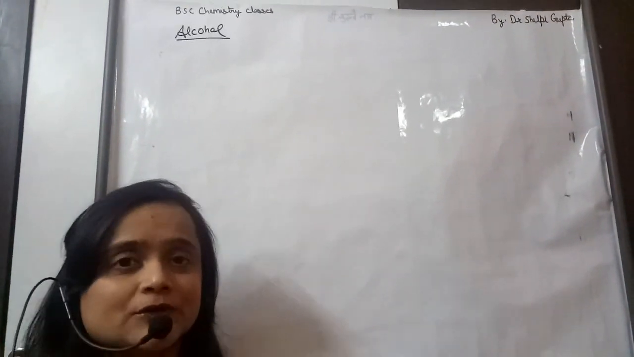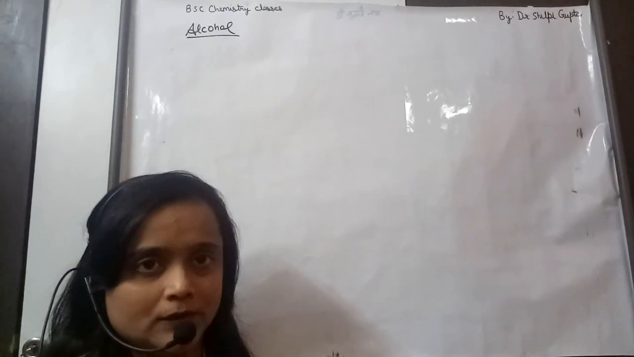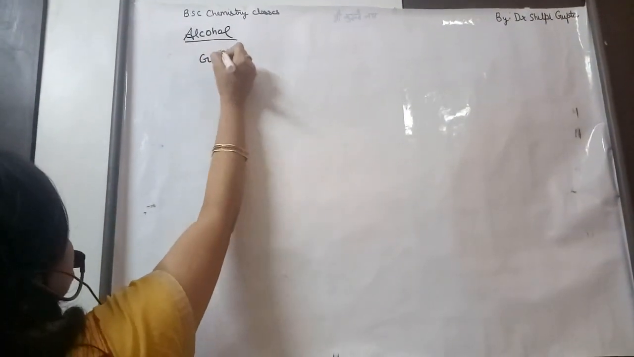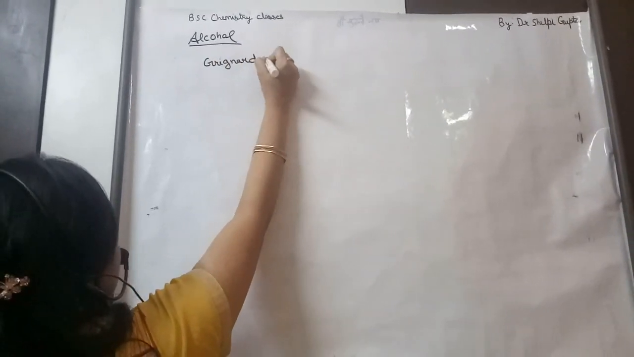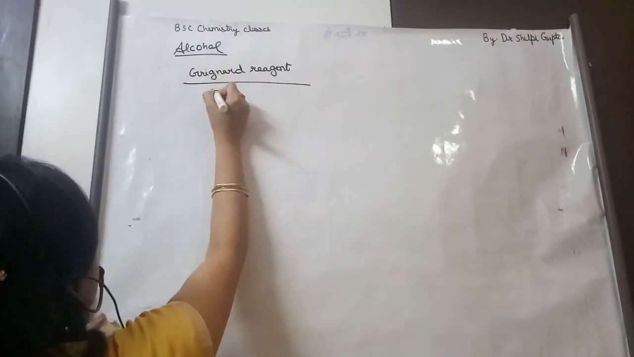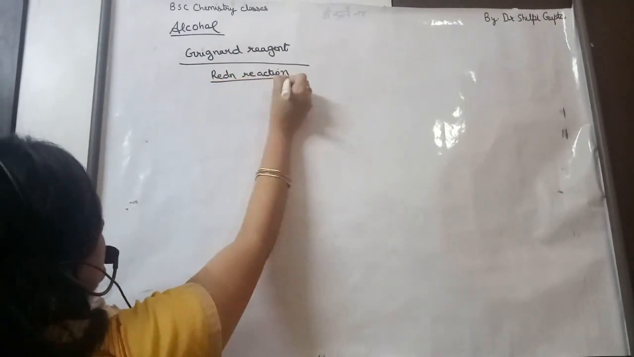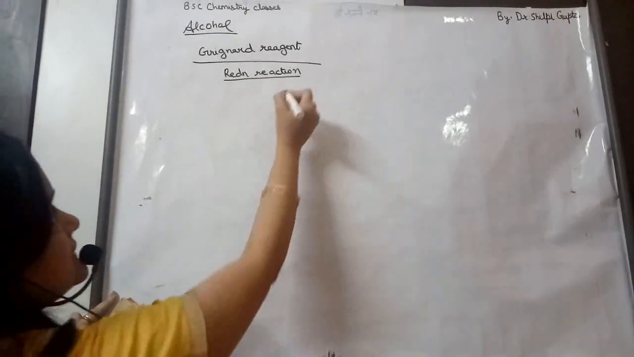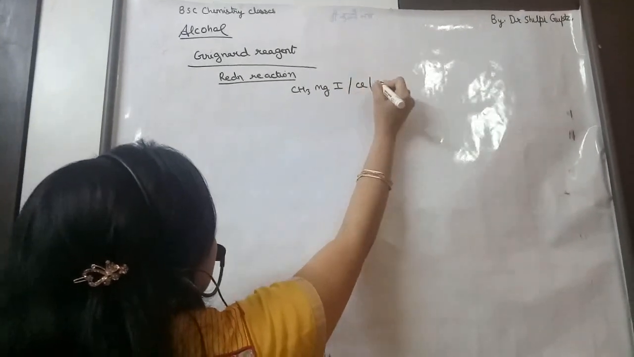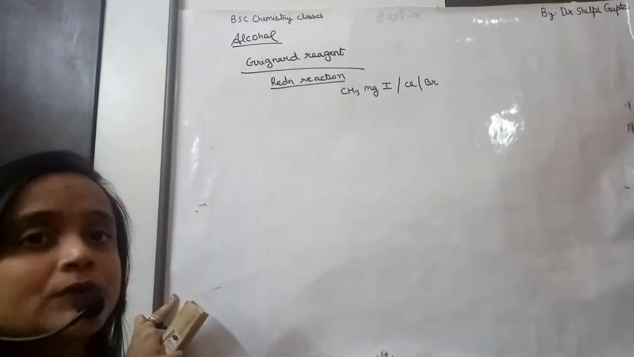We have started in my previous video the topic of alcohol, and we are continuing with the reaction mechanism of alcohol. In my last video, we did the preparation of alcohol with Grignard reagent. It is a reduction reaction. As you all know, Grignard reagent is alkyl magnesium halide. It can be Cl, I or Br. In my last video, we did the Grignard reagent reaction with formaldehyde.